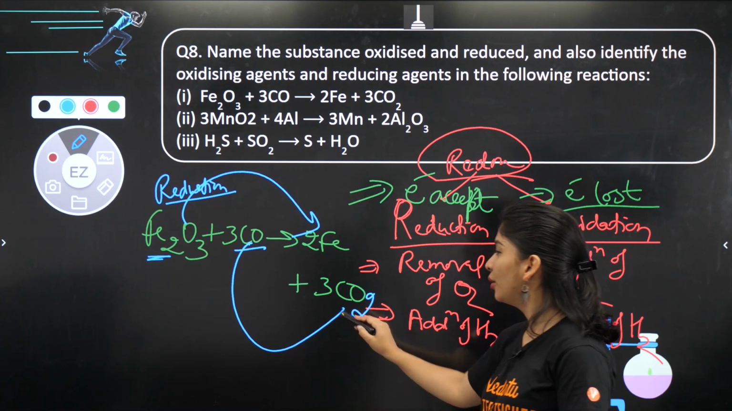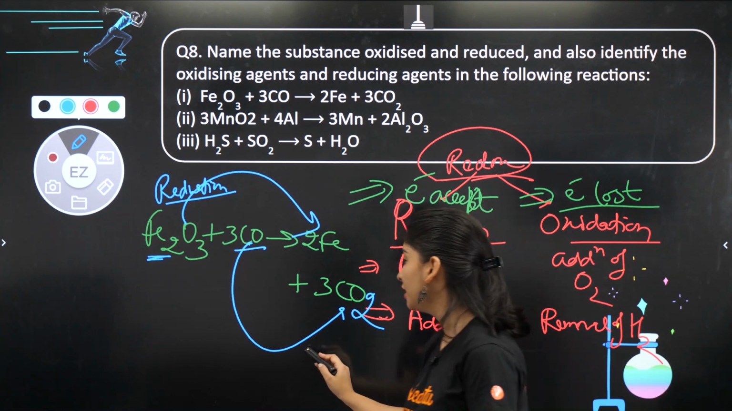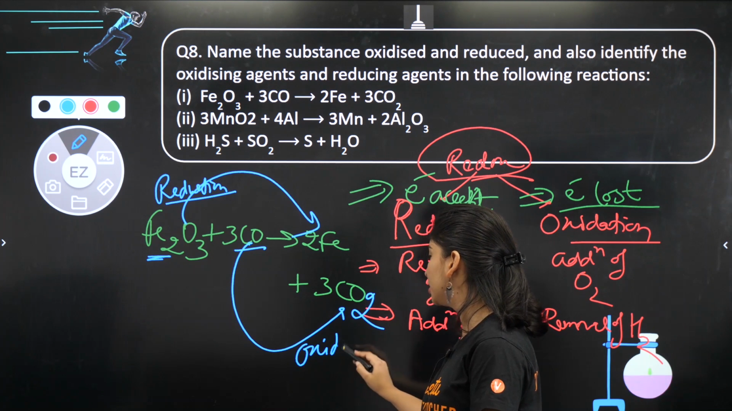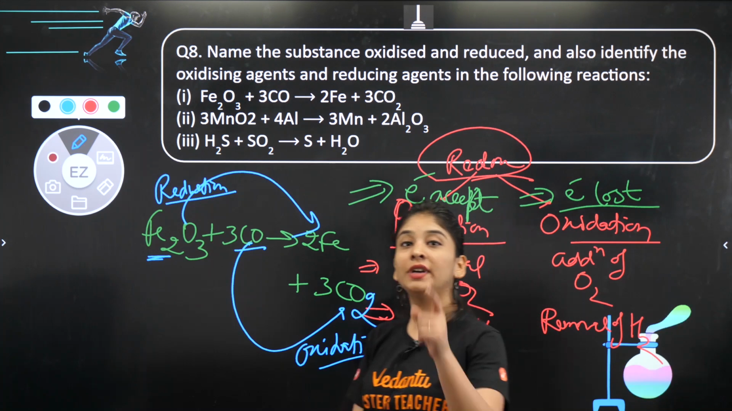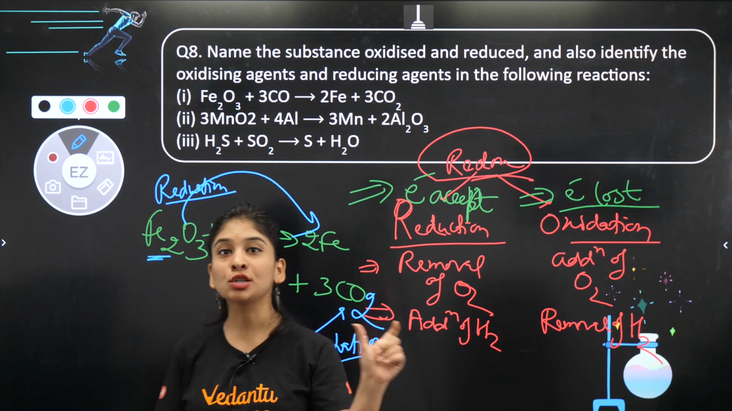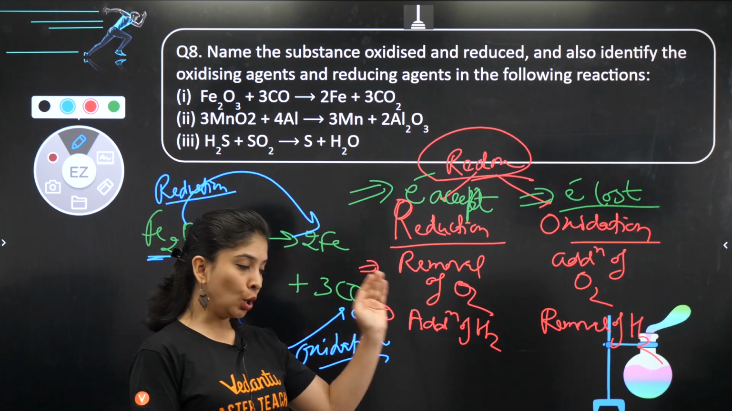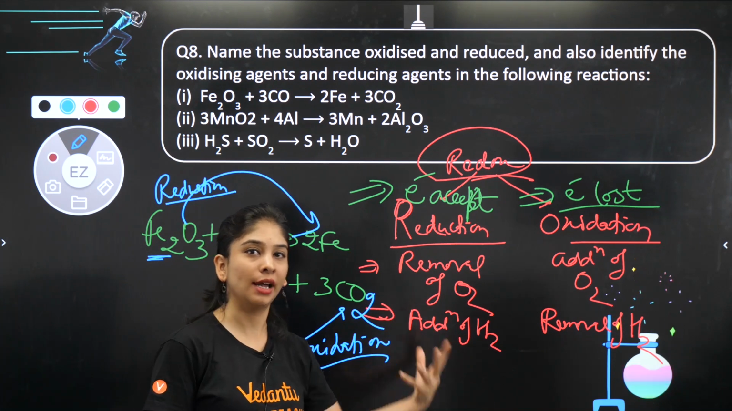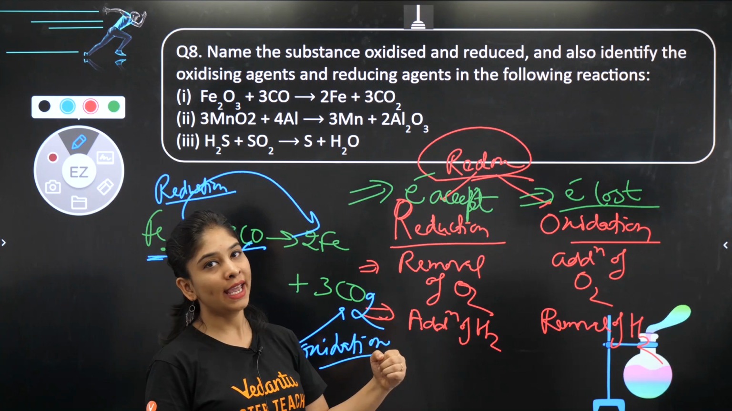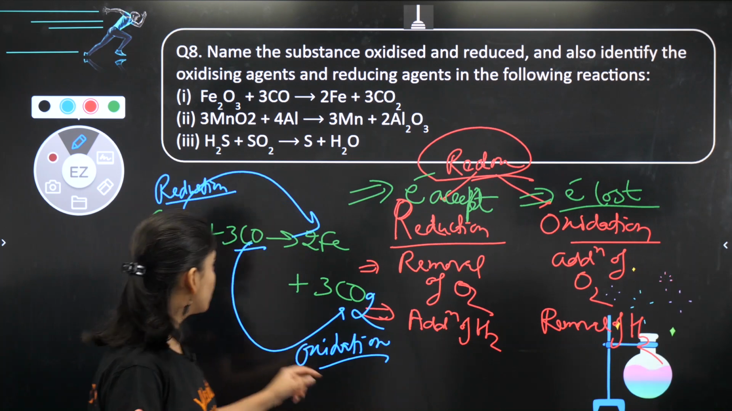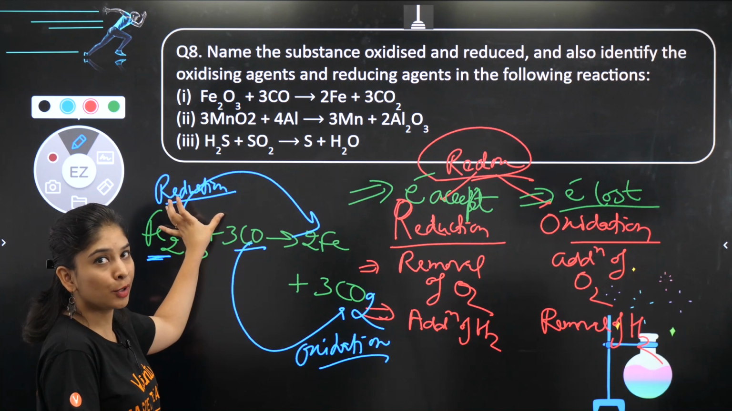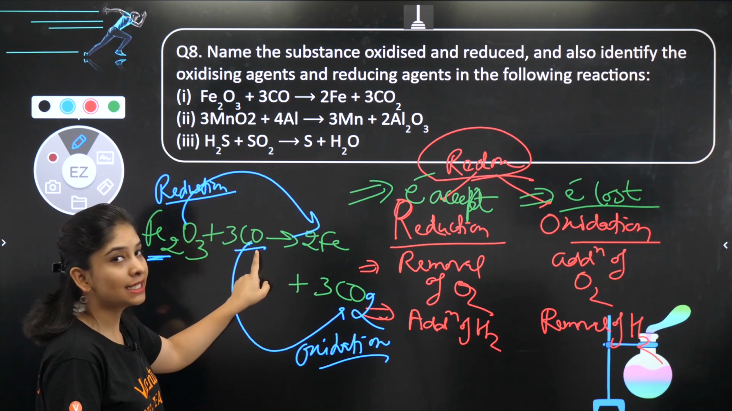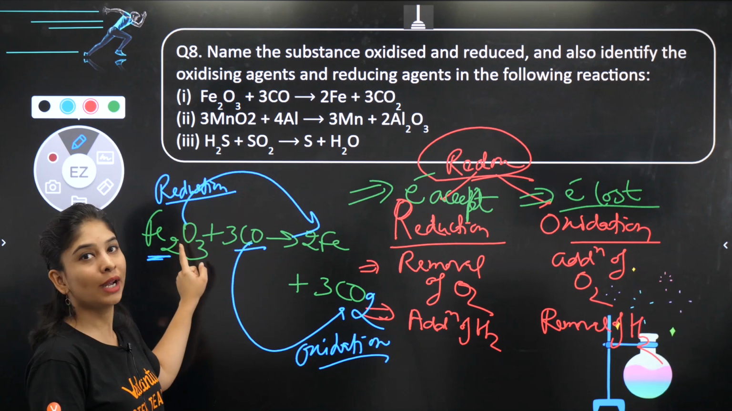So यहाँ क्या हो रहा है? Gain of oxygen which is oxidation. So now we are done talking about oxidation and reduction. We need to give one more information, that is OA and RA. Oxidizing agent which does oxidation, reducing agent which does reduction. So if reduction is happening, it can't happen on its own. Definitely CO is helping this to get reduced.